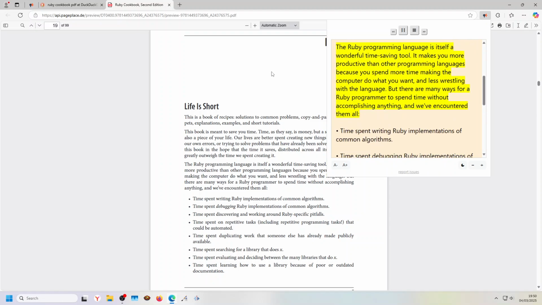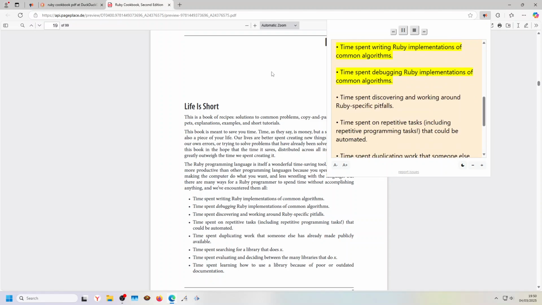The Ruby programming language is itself a wonderful time-saving tool. It makes you more productive than other programming languages because you spend more time making the computer do what you want, and less wrestling with the language. But there are many ways for a Ruby programmer to spend time without accomplishing anything, and we've encountered them all.